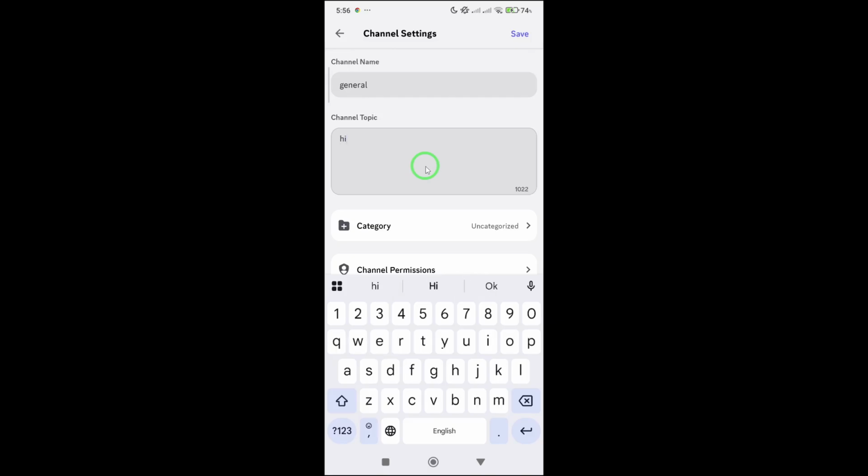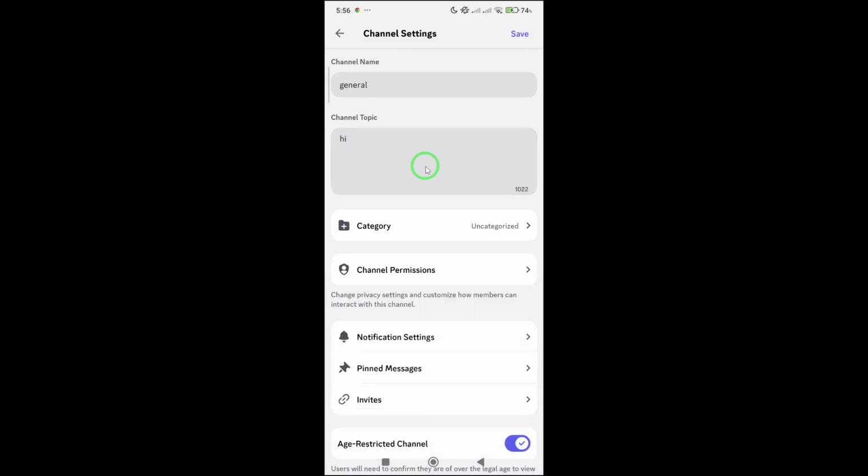Tap on the channel topic field to activate the text box. This is where you'll replace the old topic with your new message. If there's existing text, delete it to avoid confusion. Then type in the new, concise topic you want to display. A good topic states the purpose of the channel, any rules or guidelines, and what members can post there.